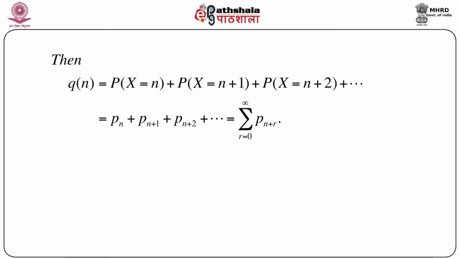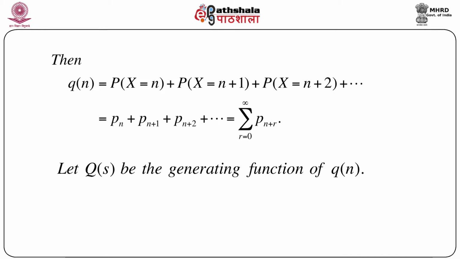That means in terms of the notation, we can write immediately that this equals p_n plus p_(n+1) plus p_(n+2) and so on, which is the summation over r from 0 to infinity of p_(n+r). So this is nothing but q_n, but we have to derive the probability generating function for q_n.